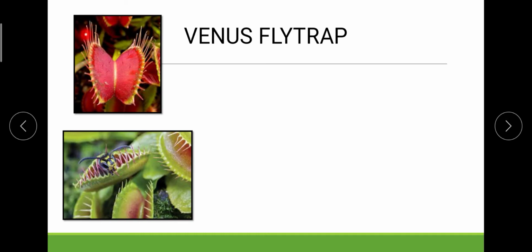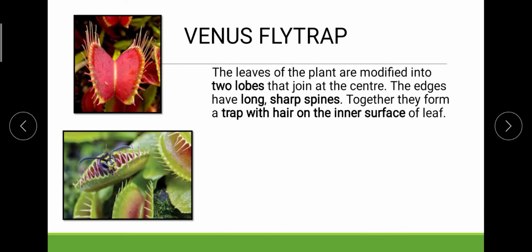And these tentacles on the upper section, or you can say the edges of these lobes, work as spines which hold the insect inside. Ultimately, the hairs present on the lobes keep on producing a sweet smelling component, or sweet smelling juice, because of which the insect is attracted.